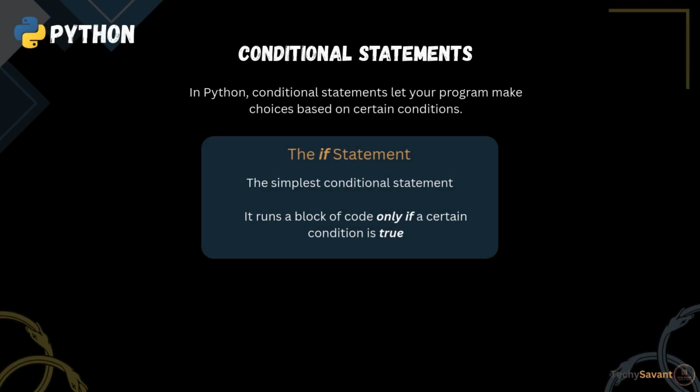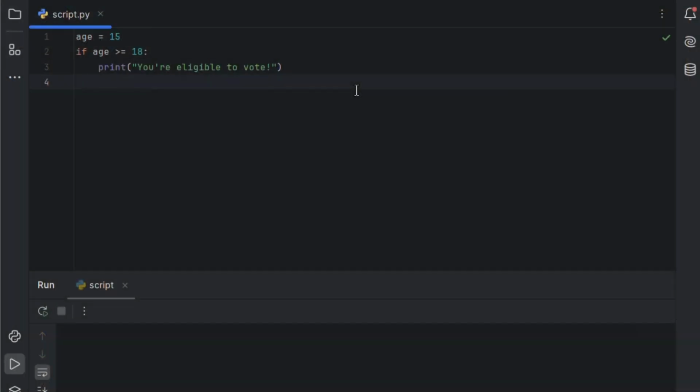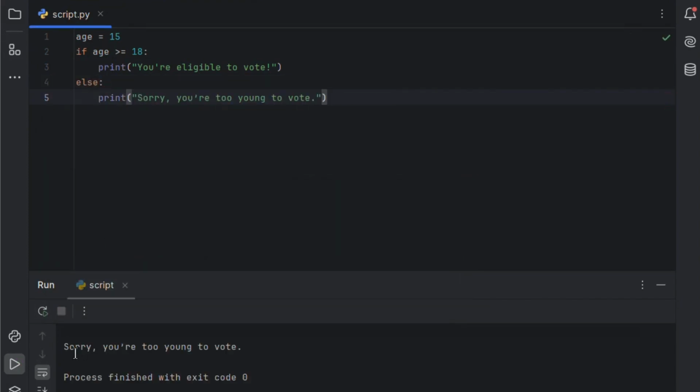What if the condition is false? That's where the else block comes in. If the if condition isn't met, Python will run the code inside the else. Let's update our code. Now, when we run this with age equals 15, the condition is false, so it prints the else part. So yeah, if handles the true part, and else catches everything else when the condition is false.